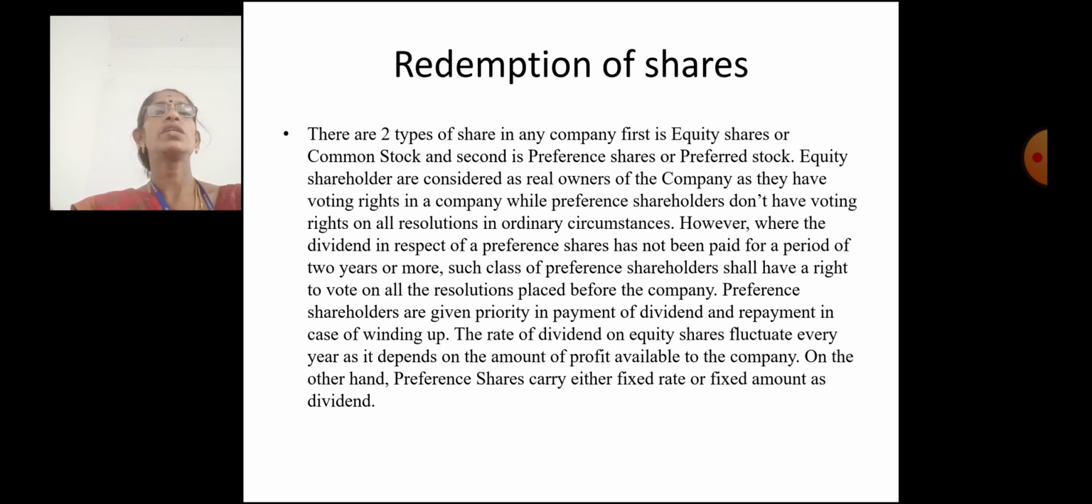However, where the dividend in respect of preference shares has not been paid for a period of 2 years or more, such class of preference shareholders shall have the right to vote on all the resolutions placed before the company. Preference shareholders are given priority in payment of dividend and repayment of capital in case of winding up. The rate of dividend on equity shares fluctuates every year and depends upon the amount of profit available to the company. On the other hand, preference shares have either a fixed rate or a fixed amount as dividend.